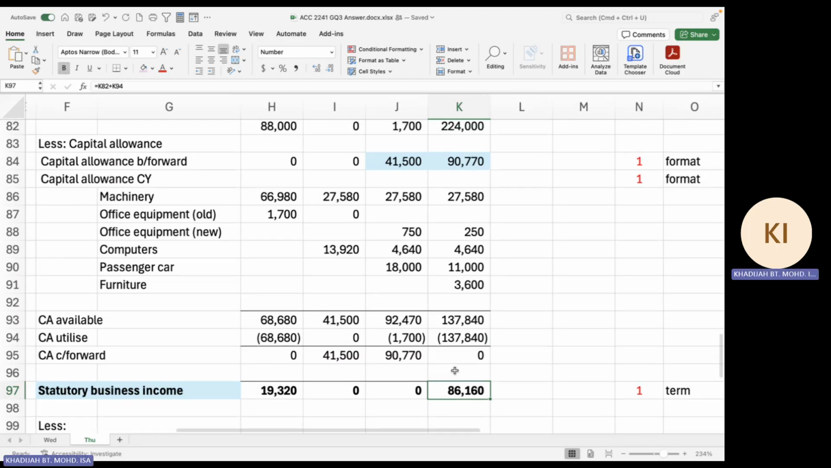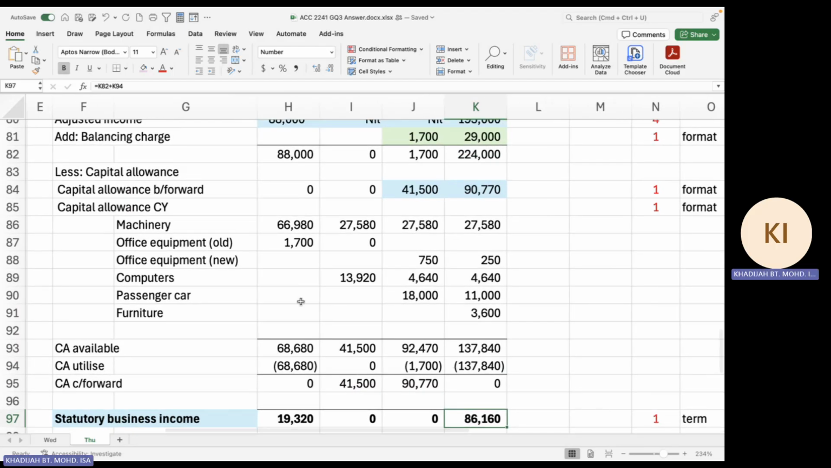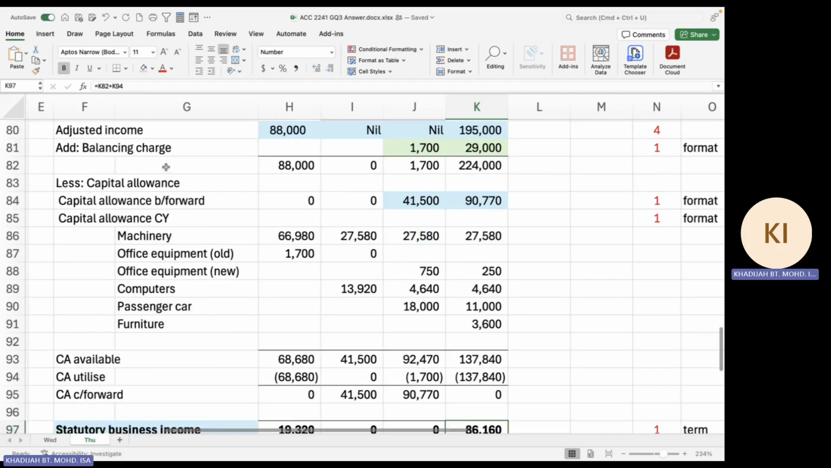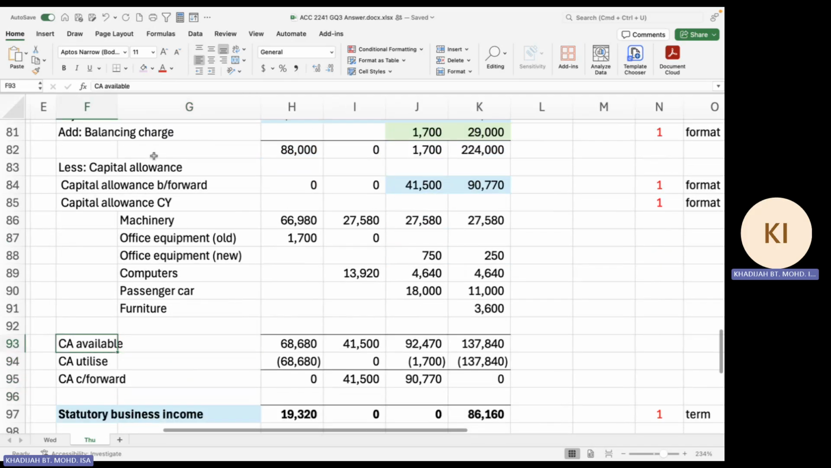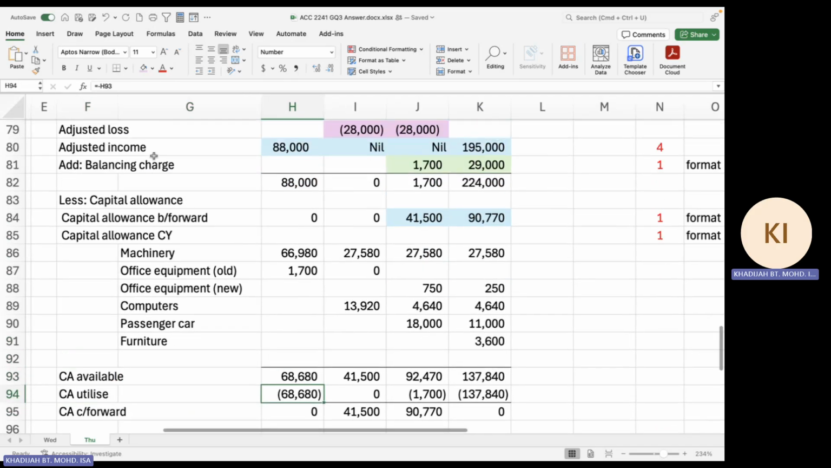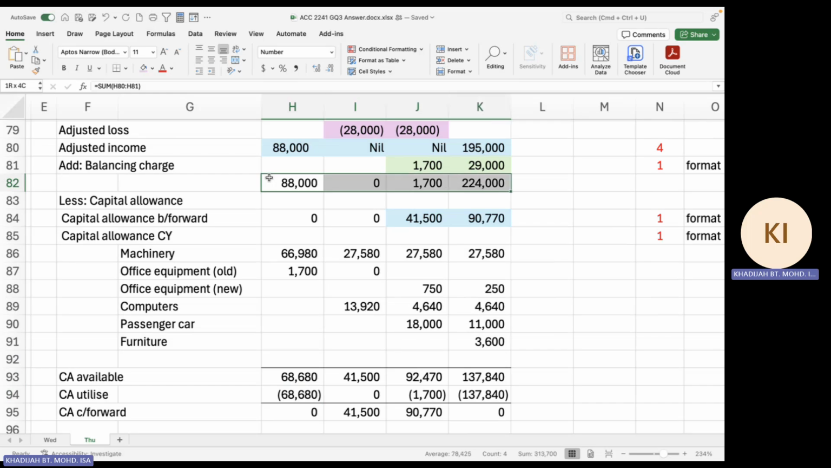Okay, so I have prepared this so that hopefully you understand the format better. All right, from your adjusted income or adjusted loss, plus your balancing charge, then minus your capital allowance. List down all your capital allowance from your brought forward, and your current year is made up from all the assets that you have. From there, you have CA available and how much is utilized depending on how much is your income here.